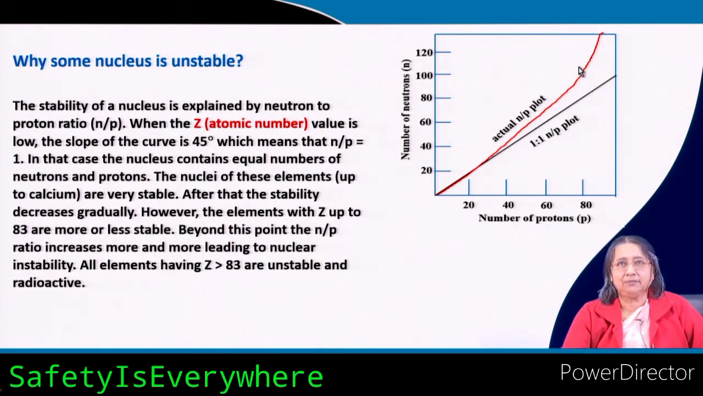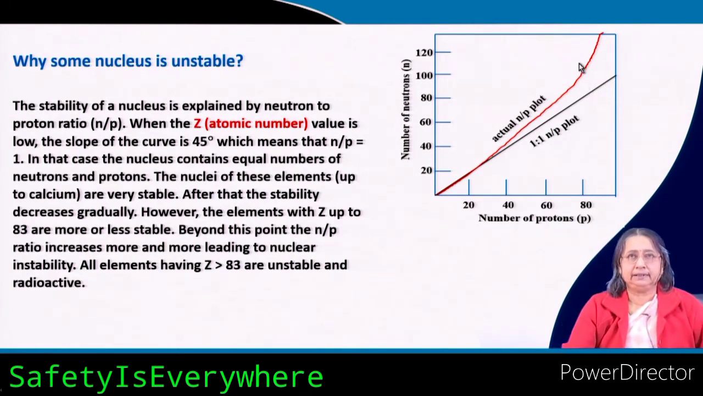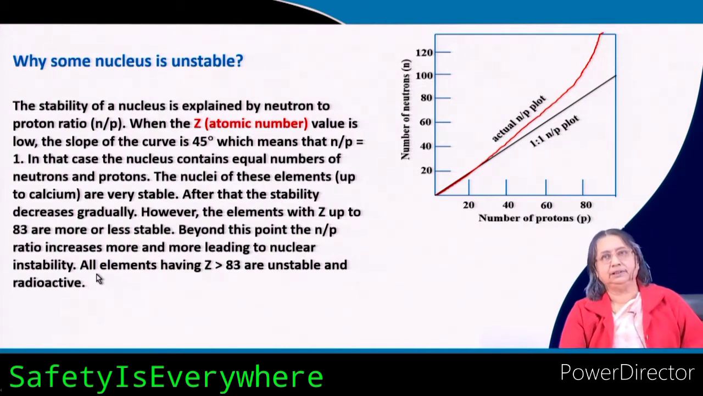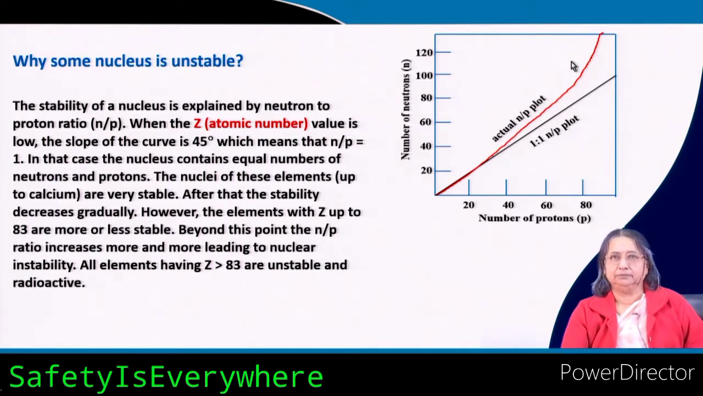And actually after Z 83 all the nuclei are very unstable. With Z up to 83 they are more or less stable, but beyond this point the n by p ratio increases more and more, leading to nuclear instability. All elements having Z above 83 are unstable and show radioactivity. So here 83 is almost here, and you can see it is much deviated from this line and they are radioactive.